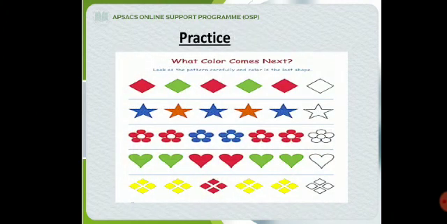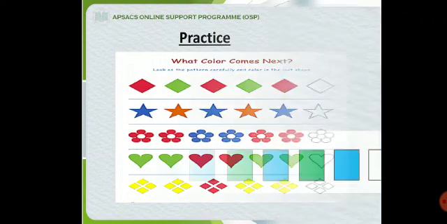Practice question. What color comes next? Look at the pattern carefully and tell which color will come in the end. Red, green, red, green, red. What color comes at the end? Green. Very nice. Now come to the second example. There are some stars of different colors, blue star and orange star. Let's start. Blue, orange, blue, orange, blue. What will come? Orange. Very nice.